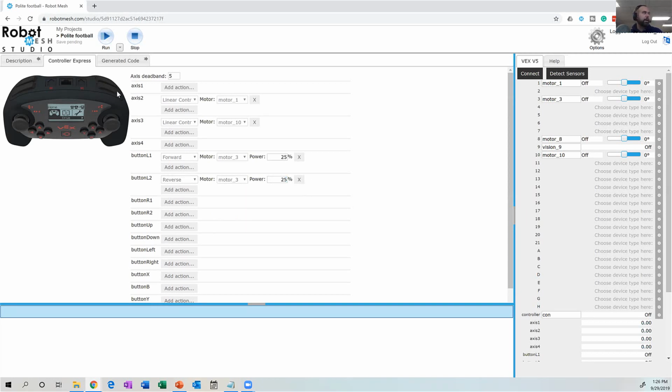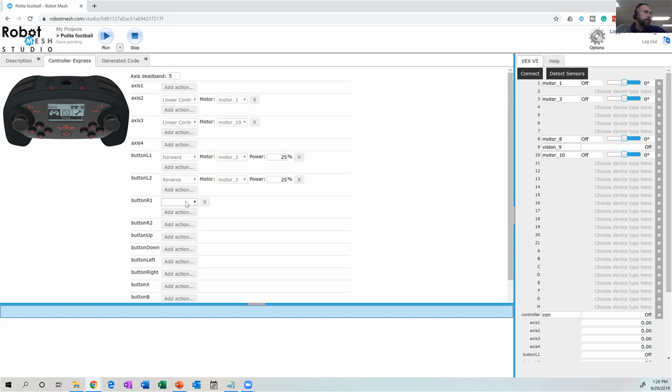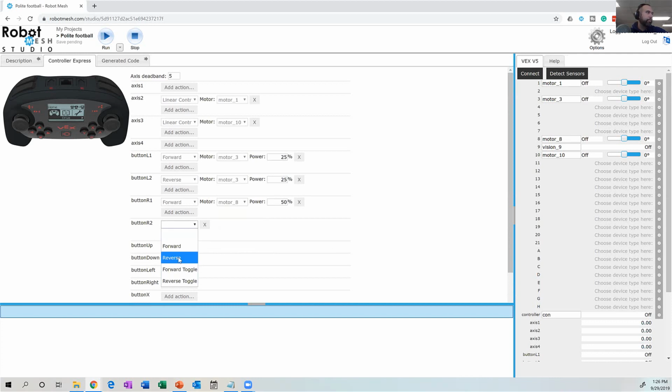So now it's going to go in the other direction, reverse, at the same power. And then for my right buttons here, I'd do the same kind of thing. So this is now going to spin forwards, and this might raise and lower the arm on the robot. And maybe I want that to happen a little faster at 50% power. And if I pull this in the other direction, then it's just going to lower the arm. Okay. So when that's all mapped, you basically go through that exercise, you hit the run button up here to run your code, and you'll either love the way your robot runs or you'll really hate it, and then you'll have to come back in here and change it again and again.